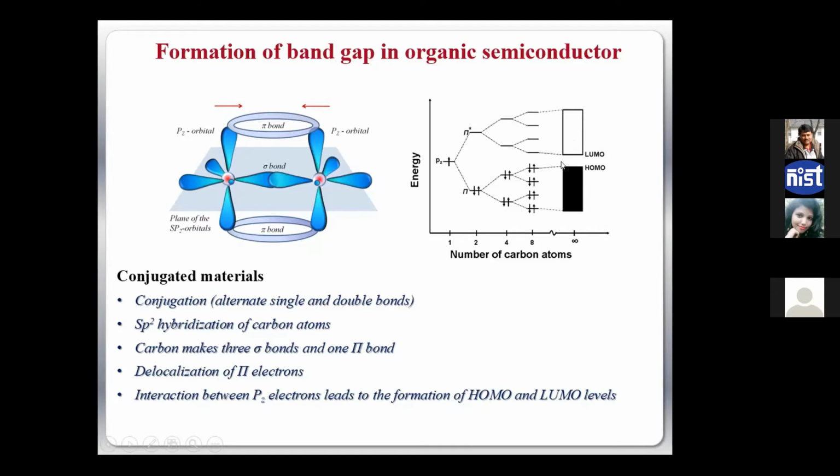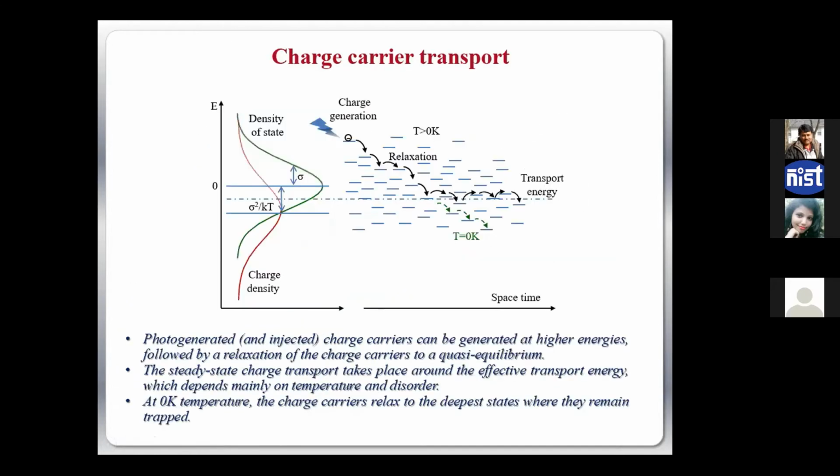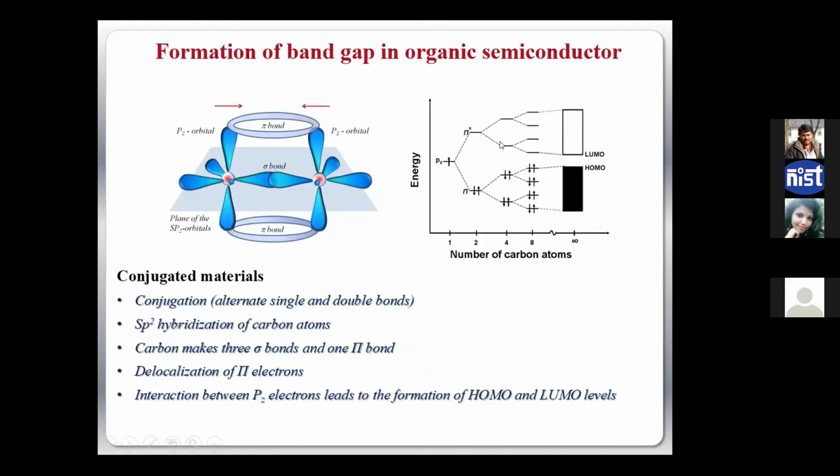Now suppose for one same molecule you have this gap around 1 electron volt, and you want to reduce it. Basically, what you have to do is put more and more atoms in the chain, then this spreading will continue, and you can tune this band gap, right? If you want to decrease the band gap, you increase the chain length; if you want to increase the band gap, you decrease the chain length, right? So this opens up a very useful chemistry approach to tune these molecular properties. And that is one primary difference of organic semiconductors.